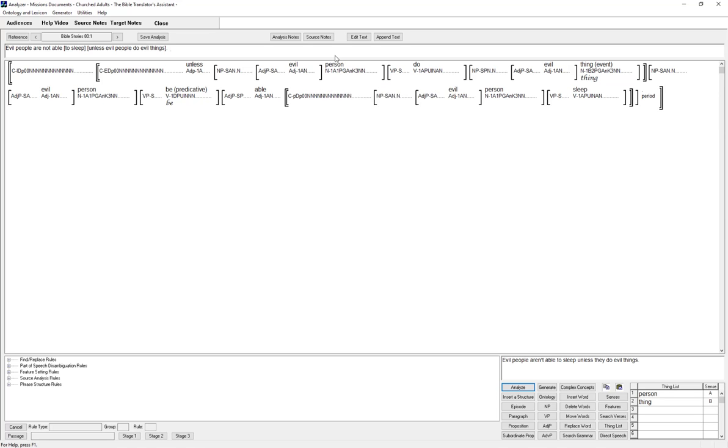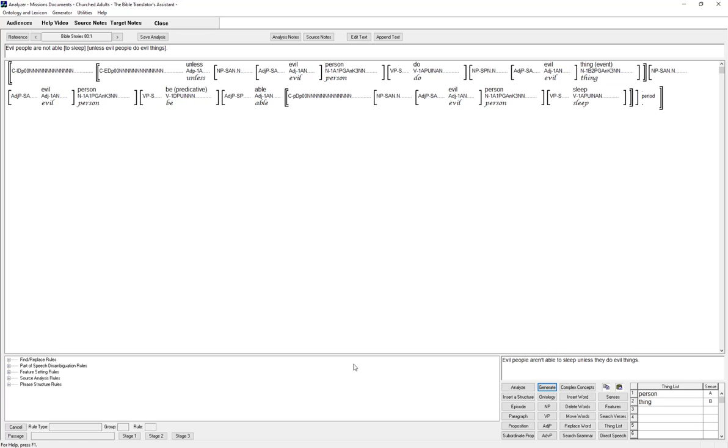It was those people, but now it's generic. It was routine and contextually near, and it's generic in the main clause. Evil people are not able, evil people to sleep. So evil people here, people is generic in all three places, but when we click generate, it's still going to come out with they. So let's see how it comes out in the generation.